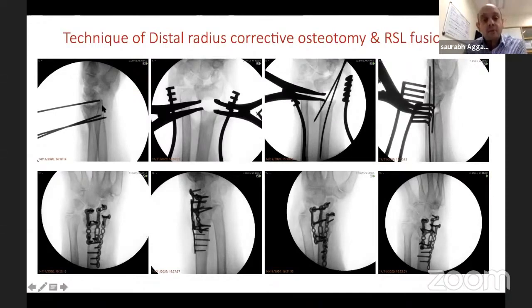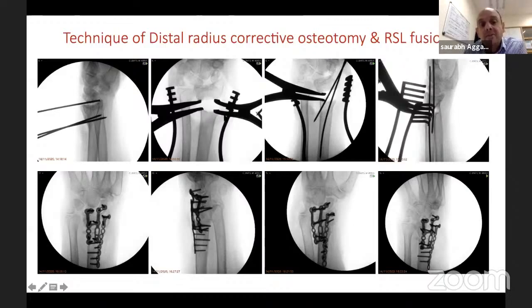Once I'm happy in both planes, then you do your osteotomy parallel to these wires. And then this is another little tip, if you like. You can see this laminar spreader I've opened to get the radius out to length. You can see it's clearly out to length now.